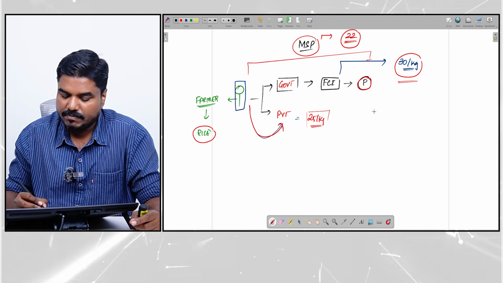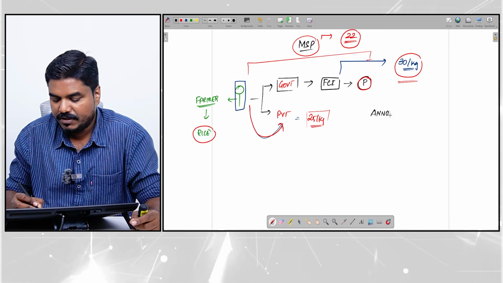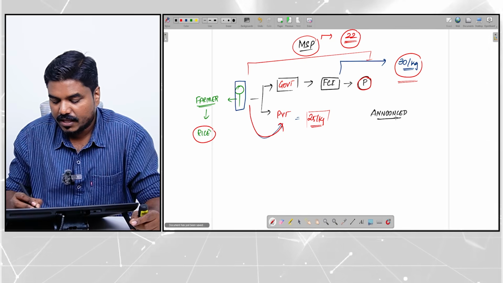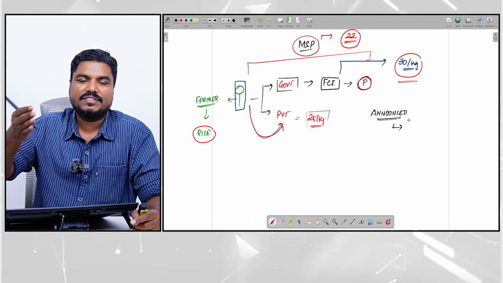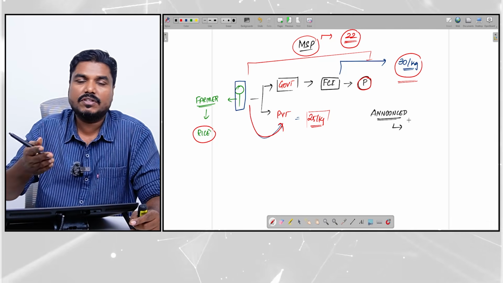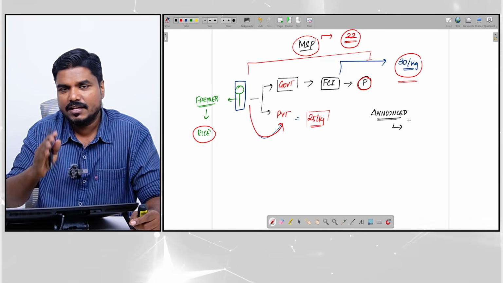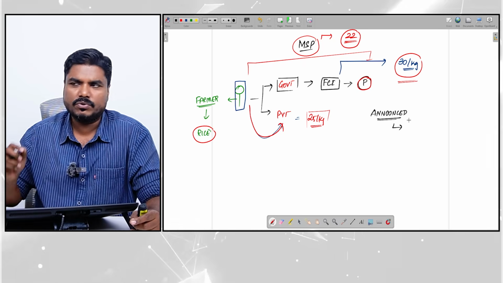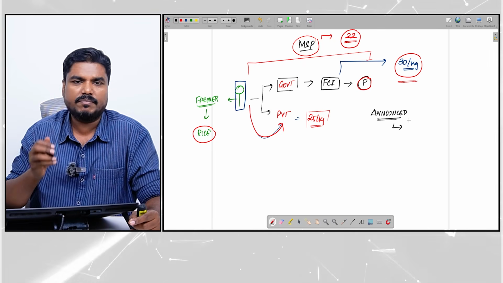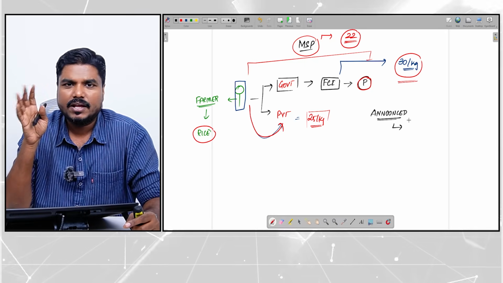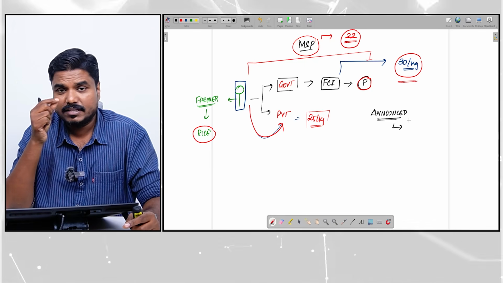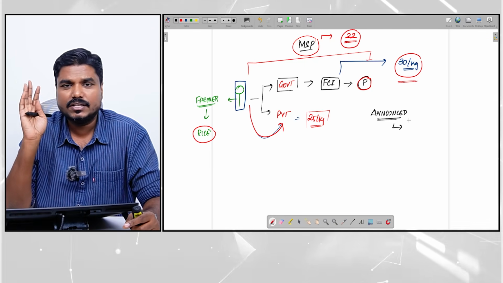This MSP will be announced at the beginning of the sowing season. For the Kharif season, at the beginning, in the month of May, or before the sowing season, the amount will be announced. Okay, for rice, we will procure for 30 rupees per kg. For groundnut, we will procure it for 25 rupees per kg. Like that, they will announce it at the beginning of the sowing season.